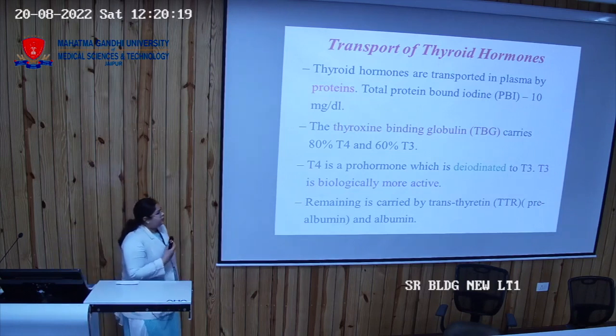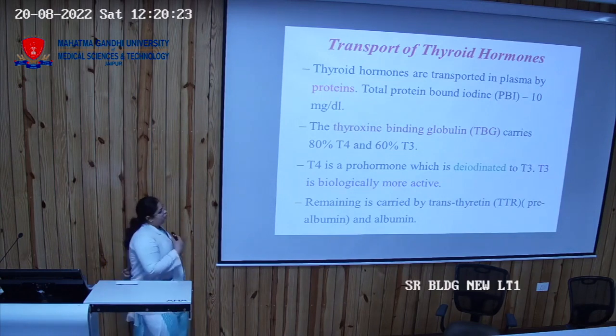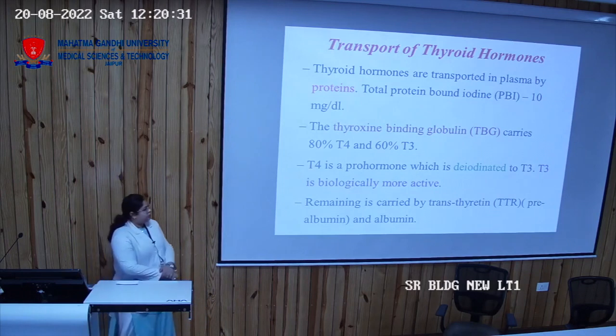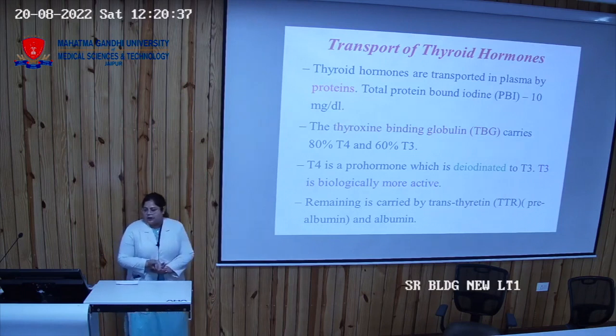The active form of the thyroid hormone is T3, so T4 is converted into T3. Apart from thyroid binding globulin, the other transporters are transthyretin, also known as prealbumin, and albumin.